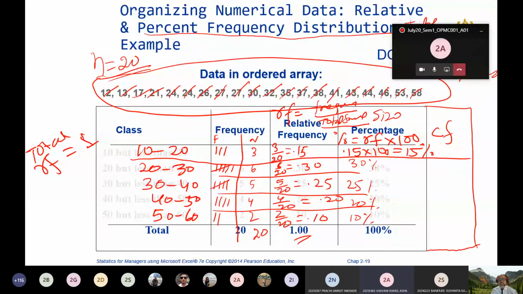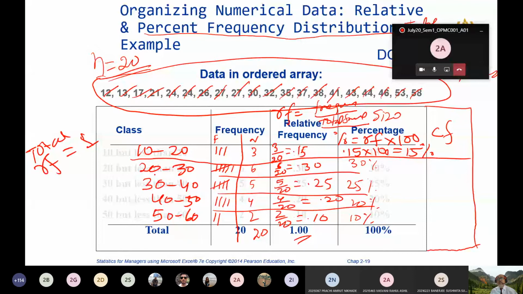Yes, because as per the standard practice of statistics, the 10 to 20 class will carry the lowest value and one below the highest value. One below the highest value is 19. So in the first class you are taking 10 to 19, not 20, because the lowest value always goes into that class. So here 20 is the highest value, and in the second class 20 is the lowest value. So 20 will go into the second class instead of the first class.